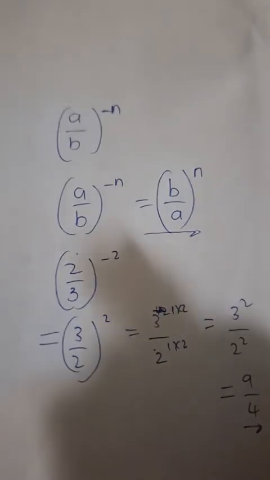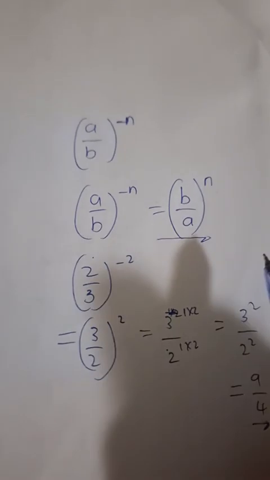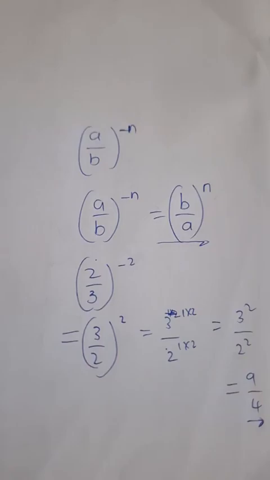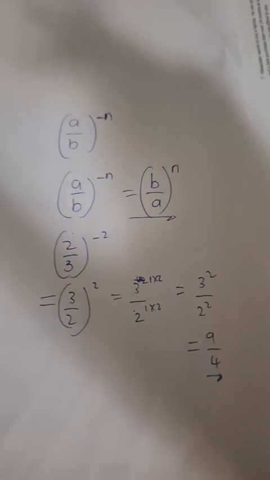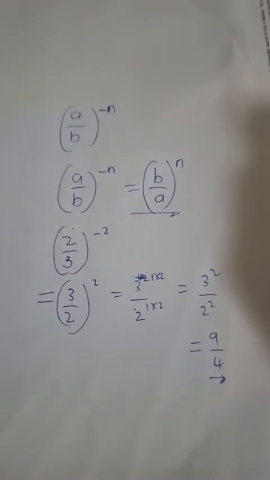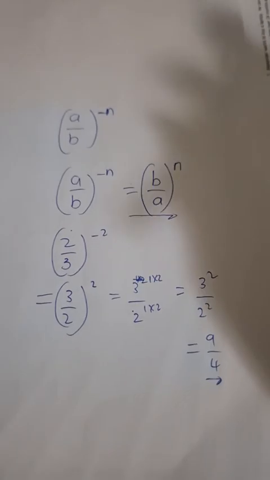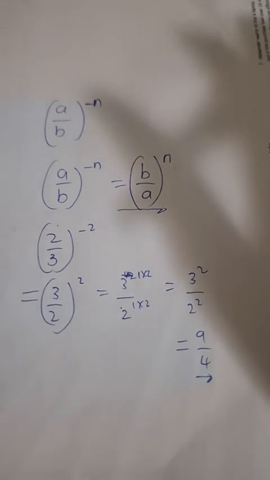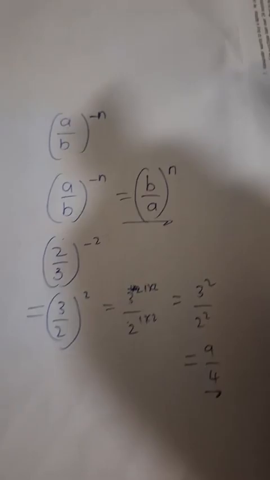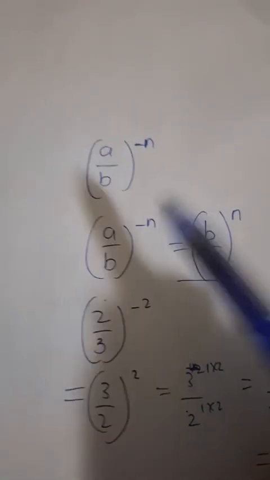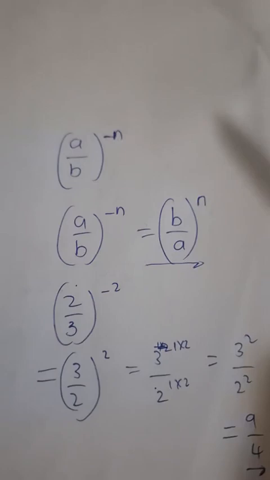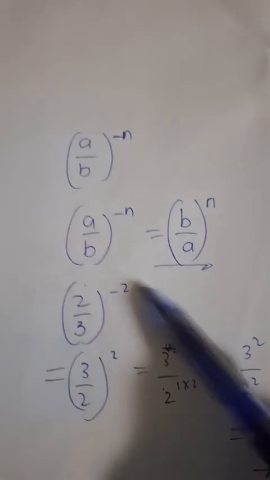That's how you are able to change negative exponents to positive exponents. There's a rule that says our answers in any simplification of exponents must be left with a positive exponent. This is all about ensuring that when we are simplifying, we are never left with a negative exponent.